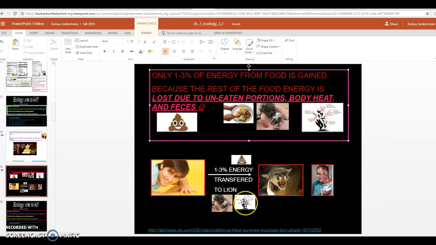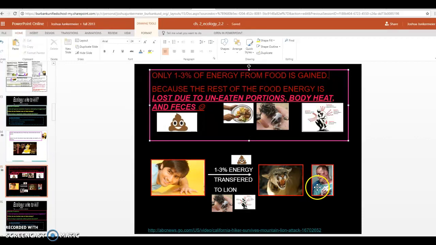So it's constantly losing energy through body heat. It also doesn't get all the calories from its prey because it can't digest everything, from hair and nails and bones. Also, once it does eat, it may not eat all of the portions. So just like we don't always finish our plate, the mountain lion won't eat all the calories of this prey.